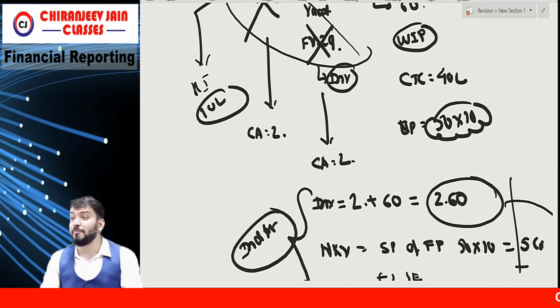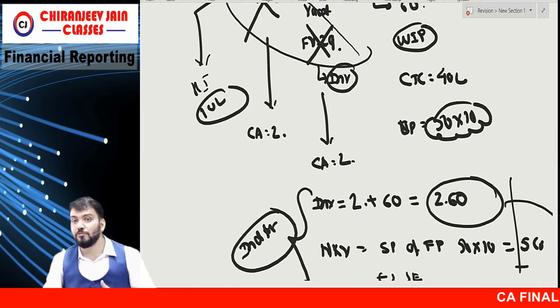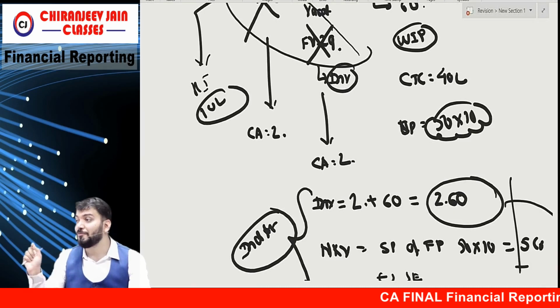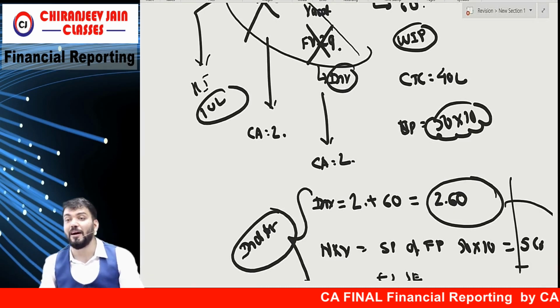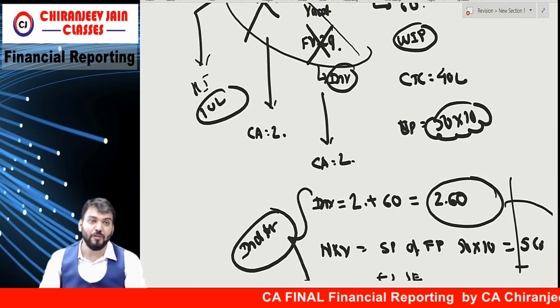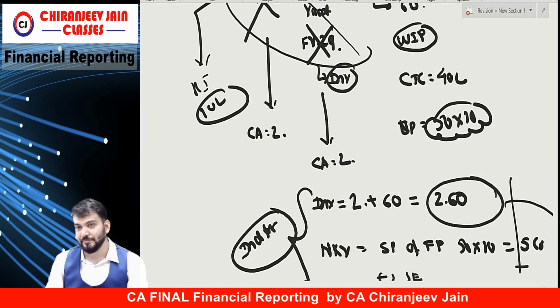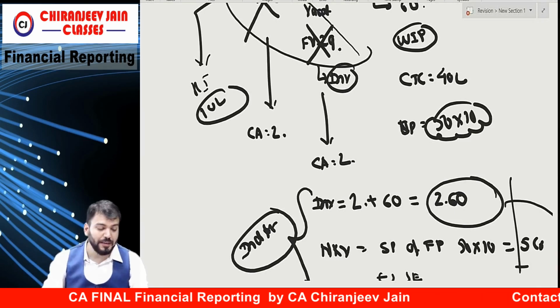But it is possible that the useful life is 60 years. So you can't say a long-term lease becomes a finance lease. If the question is silent, it will always be operating lease. Understood why I am doing this question? Because most of the students will say finance lease. Correct? It is operating lease.